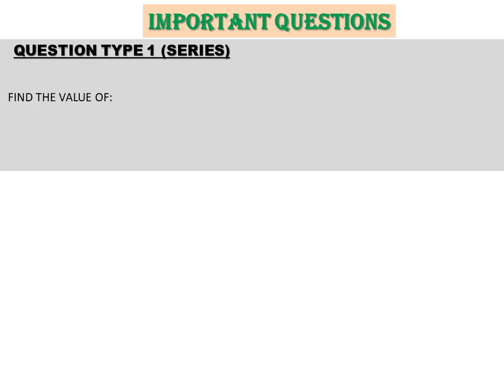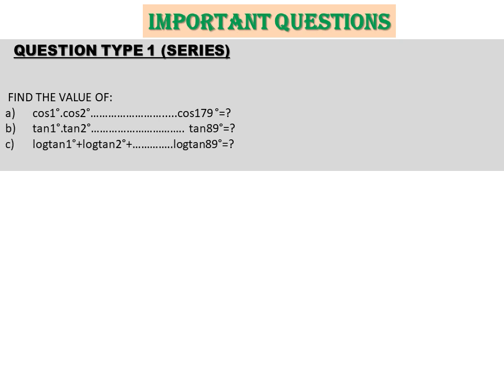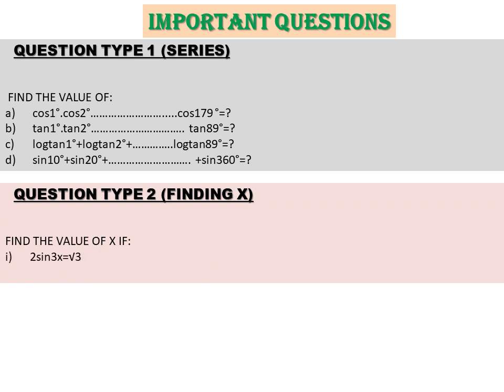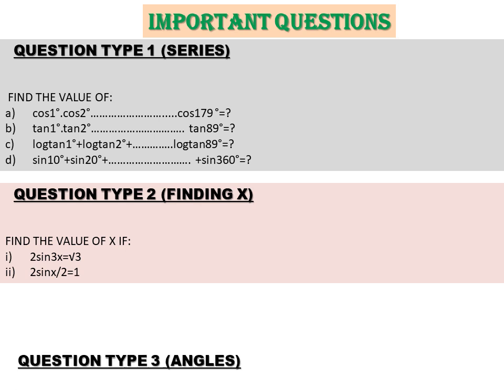Series type of questions means any kind of series is given to you in trigonometric ratio form. How you're going to solve that I'll show you, but after I finish listing the categories, then I'll let you know the solutions as well. Next category is finding x. How you're going to find the value of x if any trigonometric expression is given to you.